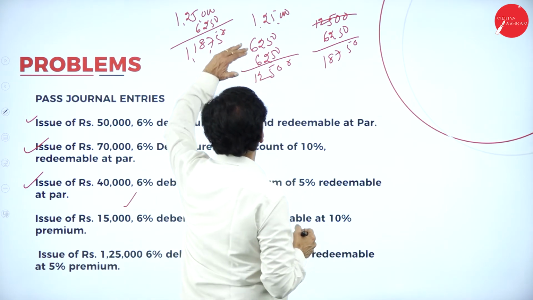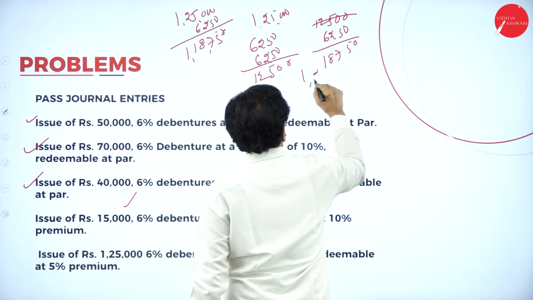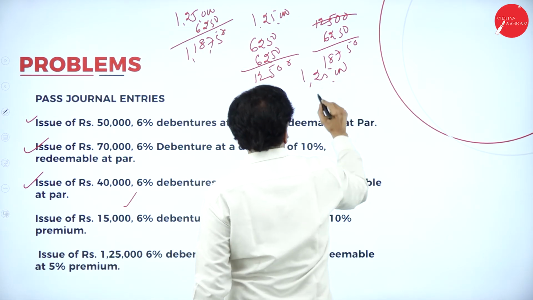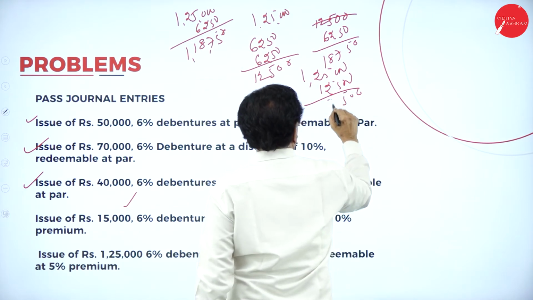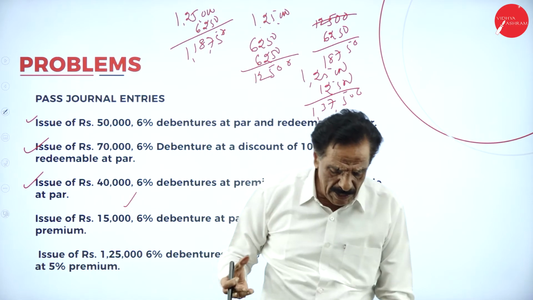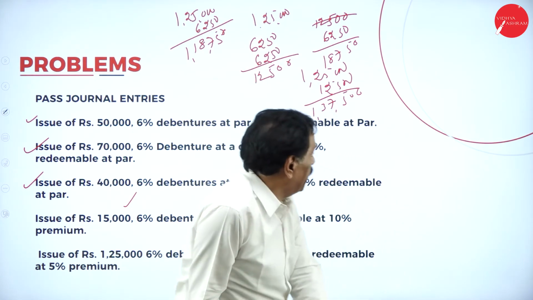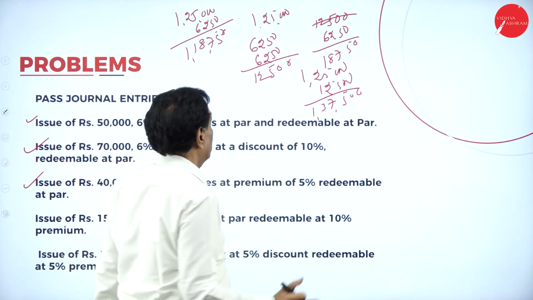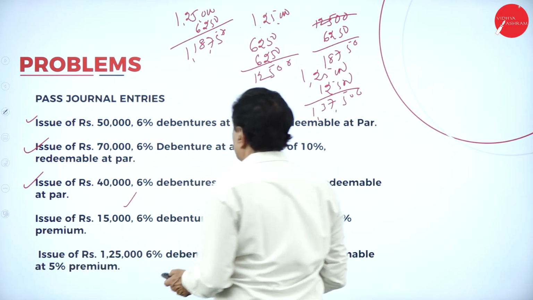Taken at 1,18,750, you are paying 1,25,000 plus 12,500 you are going to pay. 1,37,500 you are going to pay. So taken at a lower value, paid at a higher value. 1,25,000, premium is 6,250. I will tell you the entry.